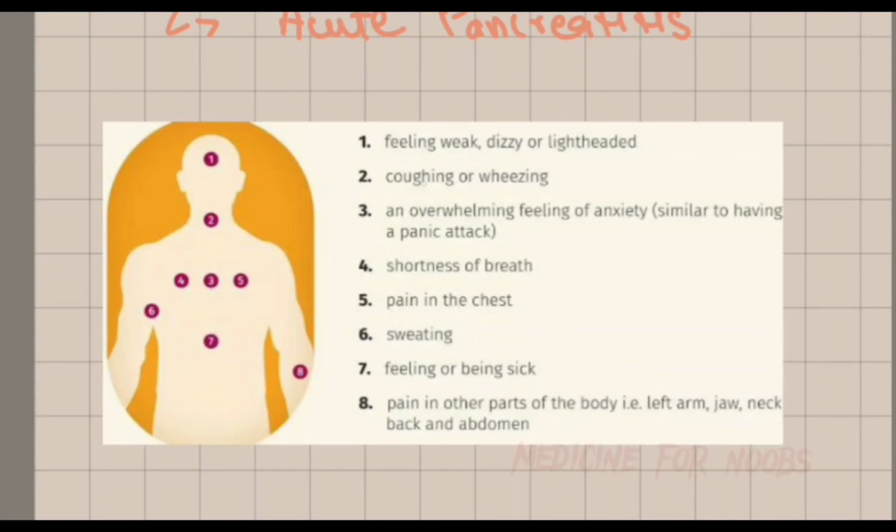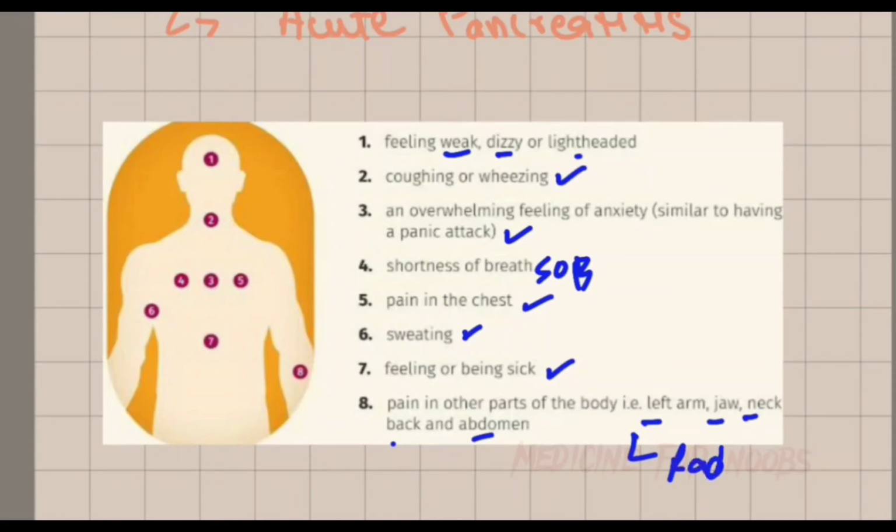The patient can feel weak, dizzy or lightheaded. It is because of the decreased perfusion. Coughing or wheezing, an overwhelming feeling of anxiety, such as having a panic attack, shortness of breath, chest pain, sweating, feeling of being sick, and pain in other parts of the body such as left arm, jaw, neck, back, and abdomen. This is all due to the radiating pain, as chest pain is radiating to the other parts of the body.